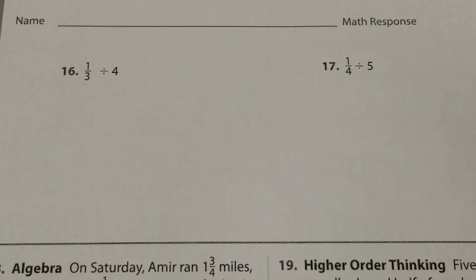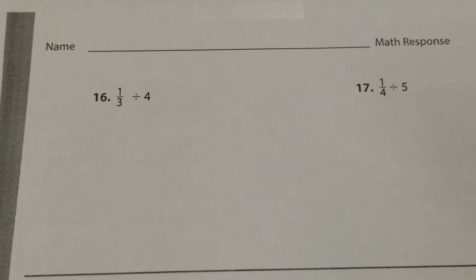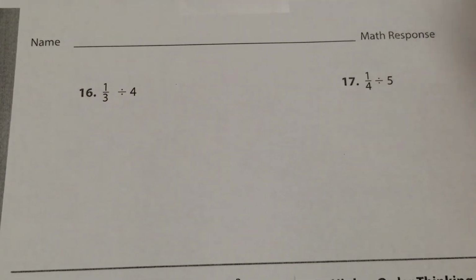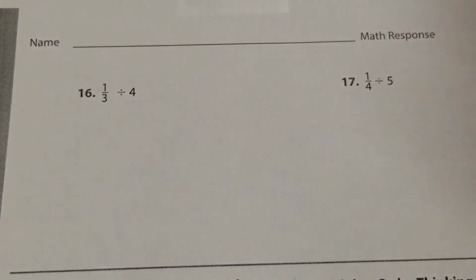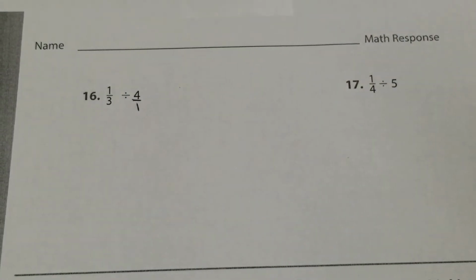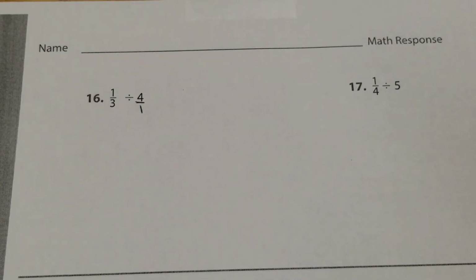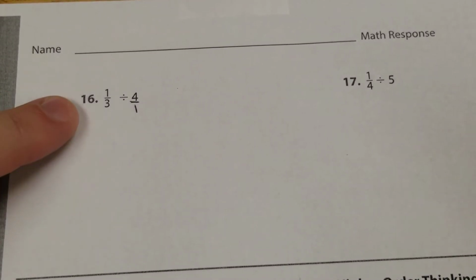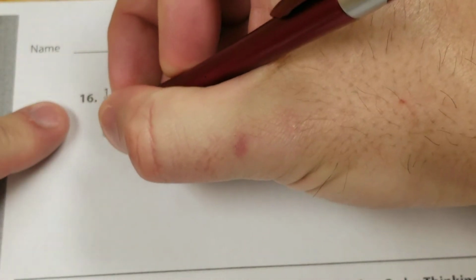All right, so we're still dividing fractions and whole numbers today. We're going to start with 1/3 divided by 4. First thing we need is two fractions, so we need to turn this whole number into a fraction, which means we just put it over 1, because 4 divided by 1 is 4, and that fraction bar means divide.